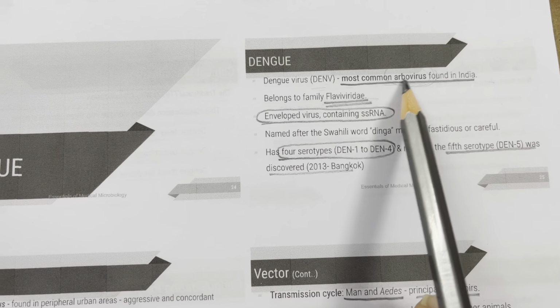Then neutralizing antibodies and non-neutralizing antibodies are formed in response to the infection. Neutralizing antibodies are protective in nature. They are produced against the infective serotype, as well as other serotypes. Non-neutralizing antibodies are produced against other serotypes, but not against the infective serotype. They also last lifelong and are heterotypic.